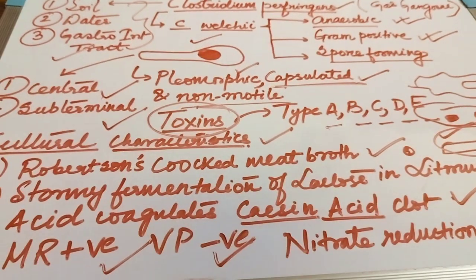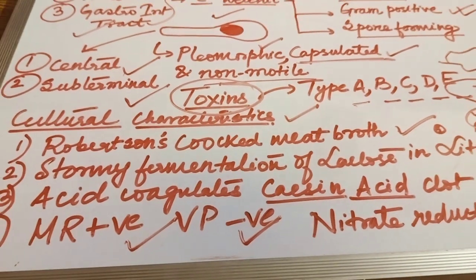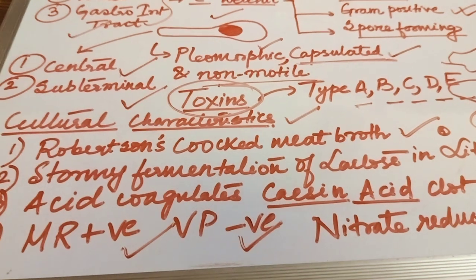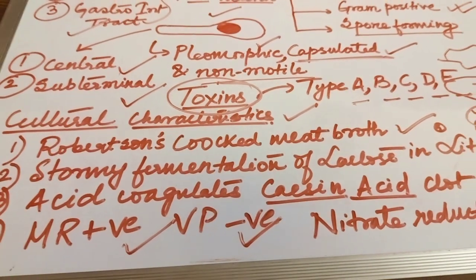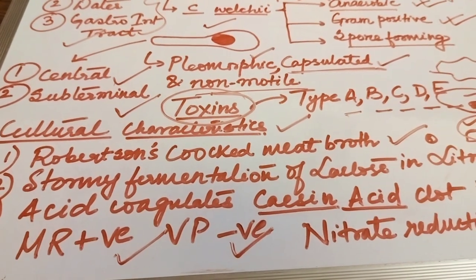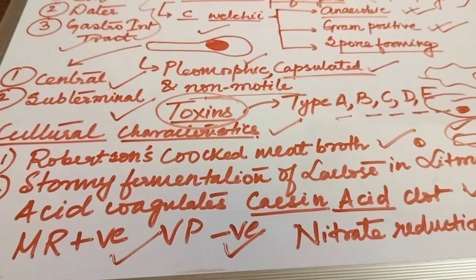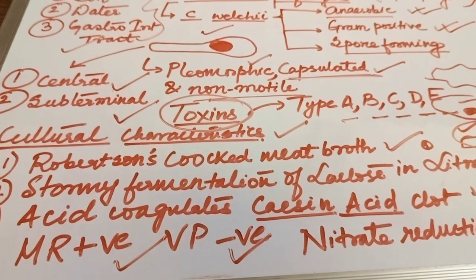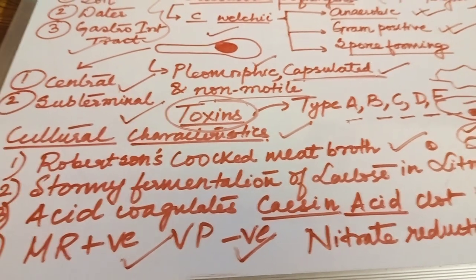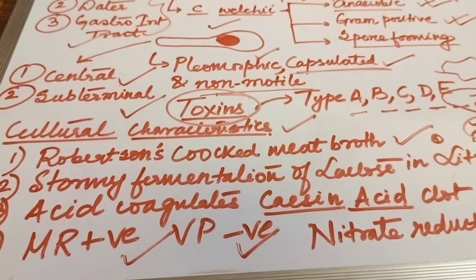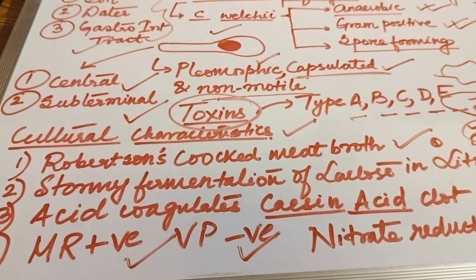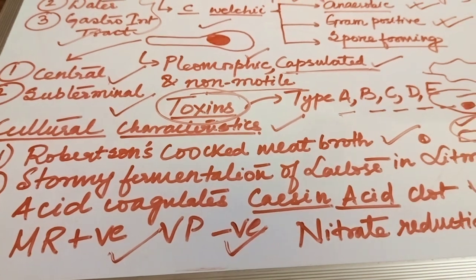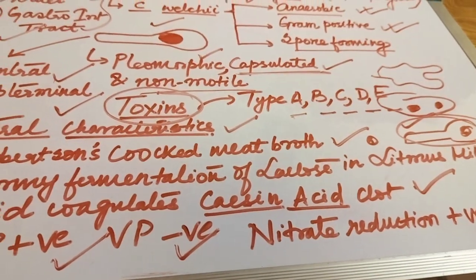If we move on to cultural characteristics, we can grow them in Robertson's cooked meat media, where there is a color change in the meat broth, and if you inoculate it into litmus milk having lactose, it will show stormy fermentation, which will coagulate casein into a casein acid clot. According to IMViC, it is methyl red positive, Voges-Proskauer negative and nitrate reduction positive.